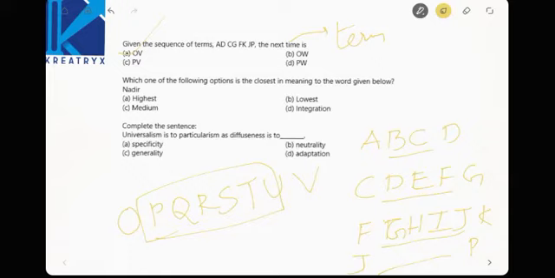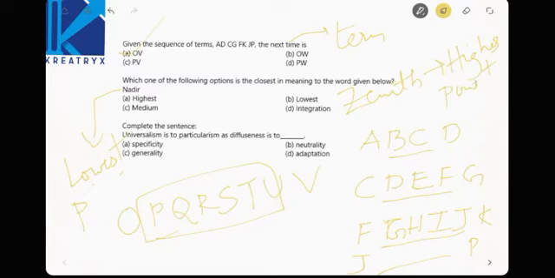Next, which one of the following options is the closest in meaning to the word given below? Nadir. See here, nadir means lowest point, right? And the extreme. Zenith means highest point. Now what is the closest meaning? Everybody can answer this. Lowest.